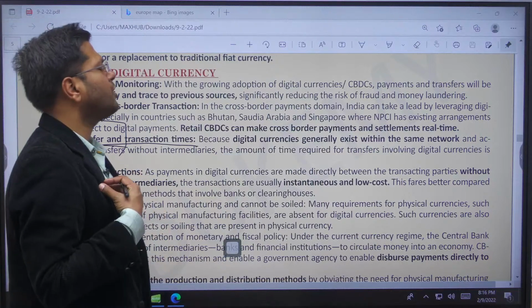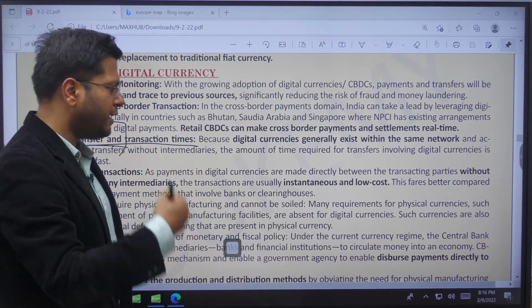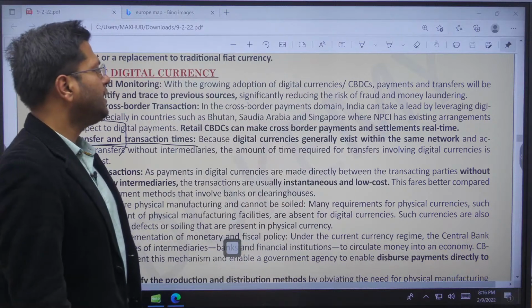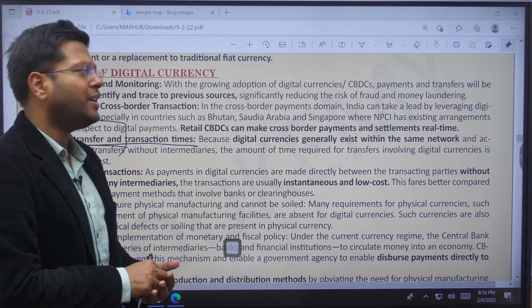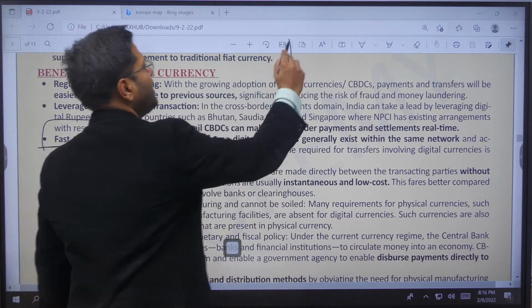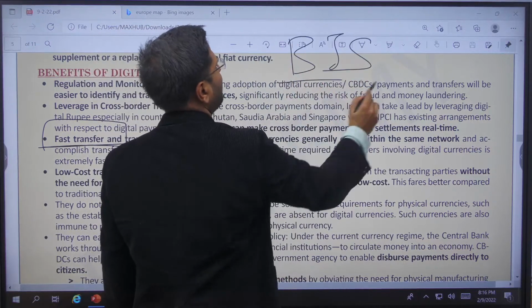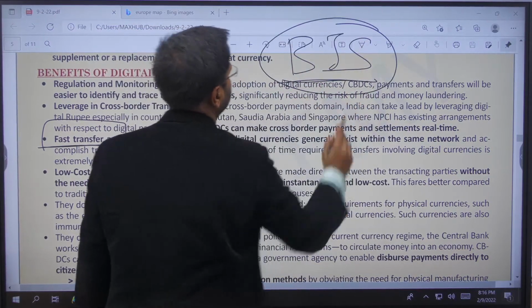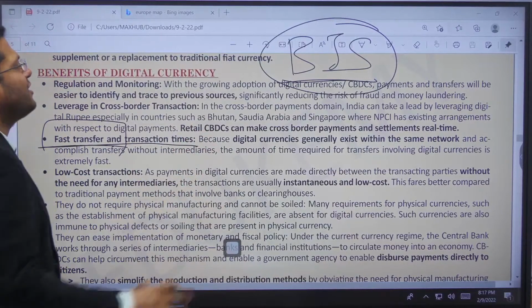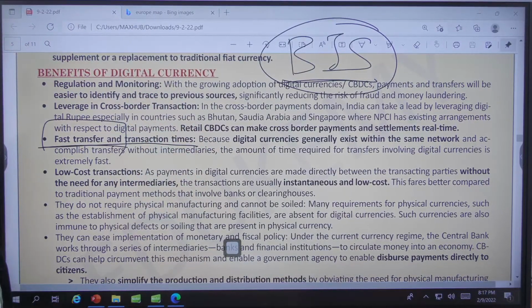If an Indian wants to transact money with a French national in France, then both of their central governments will be a part of it. Also, BIS based in Switzerland will become a party, because international transactions are regulated through BIS norms. So this becomes a faster level of transaction.